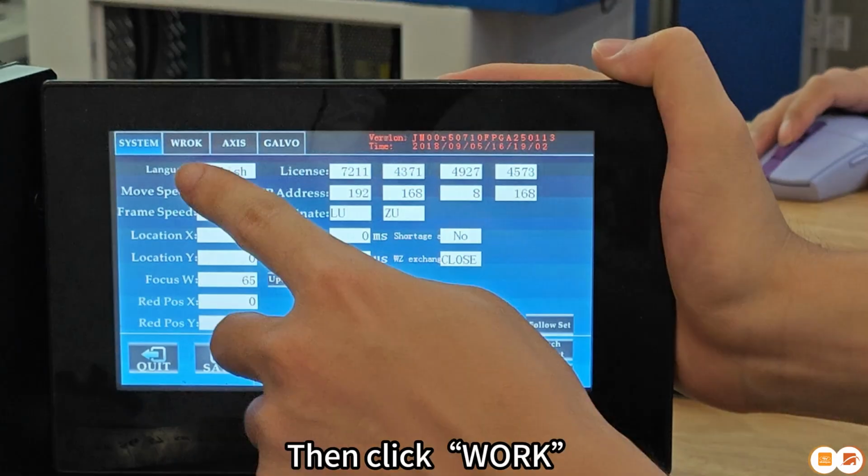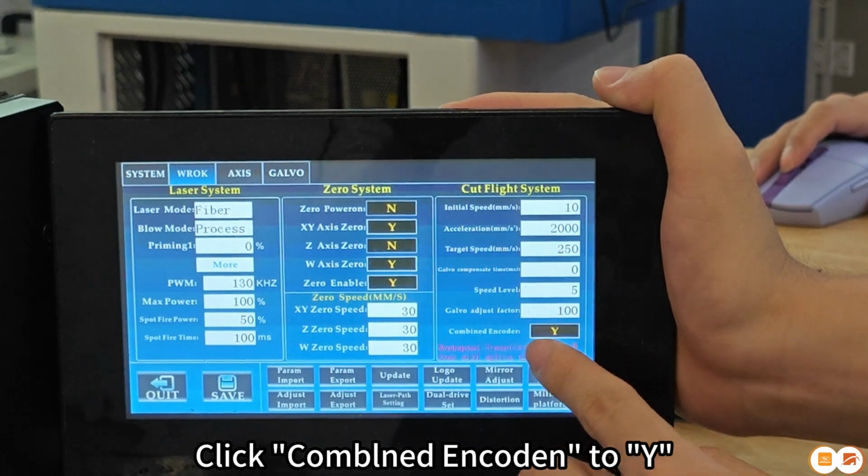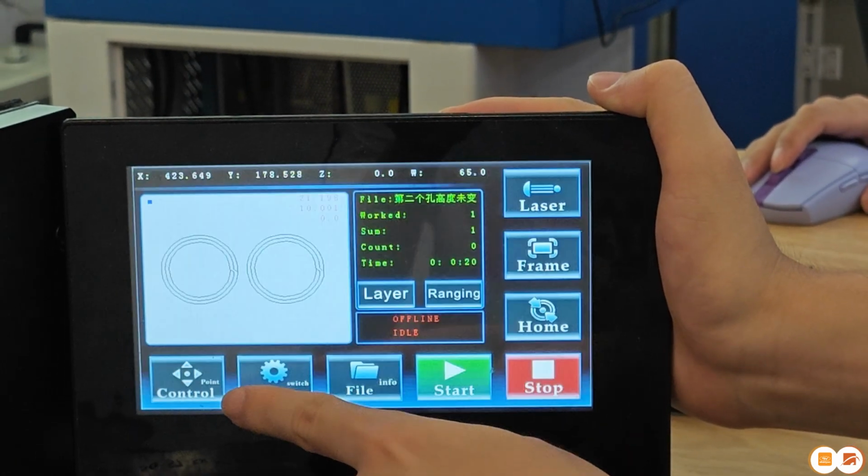Click Setting, then click Work. Click Compound encoder to Y. Click Save. Click Home.